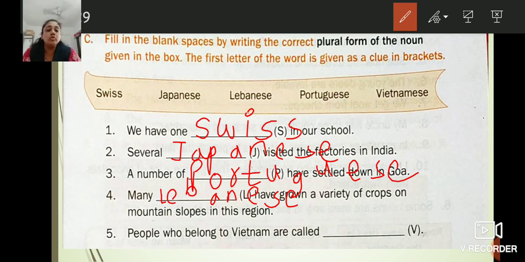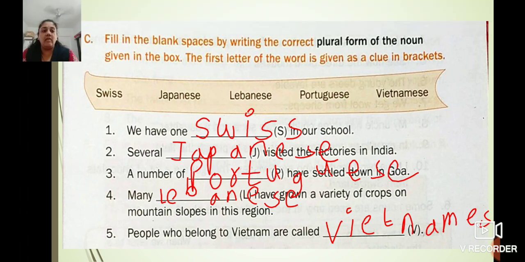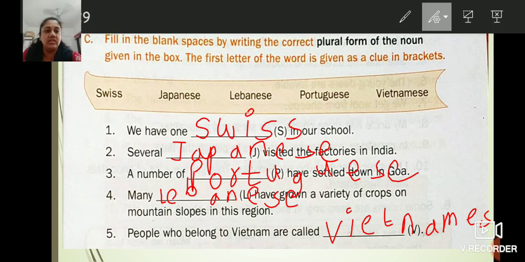People who belong to Vietnam are called dash and the clue is V. That is Vietnamese. V-I-E-T-N-A-M-E-S-E. Okay. Have you understood till here? Yes. Shall I erase?